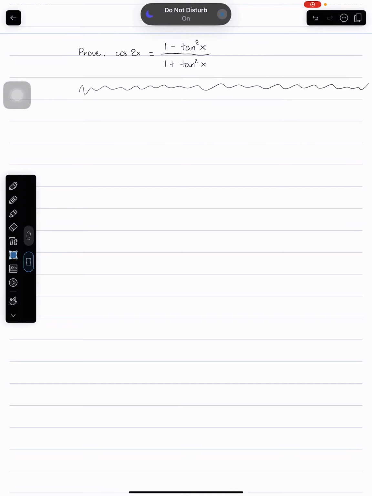For this problem, we're going to start from the right-hand side because it looks more complicated. So we're just going to start with the right-hand side of the problem. For the first step, I need you to copy it down. After that, I figured this is too complicated, so I wanted everything to be in sine and cosine.